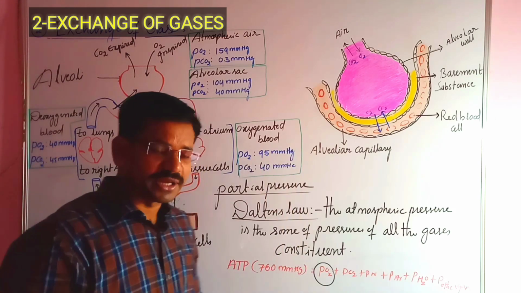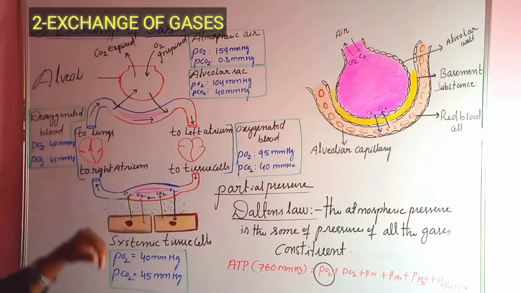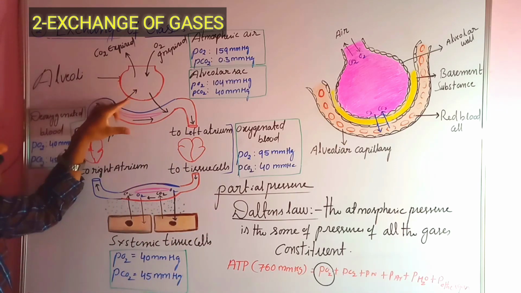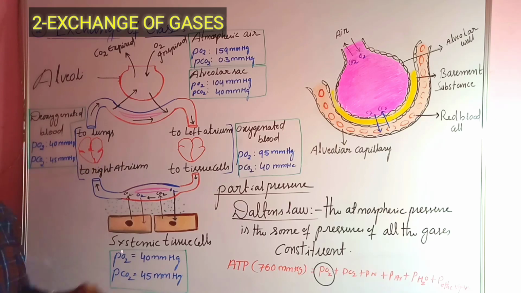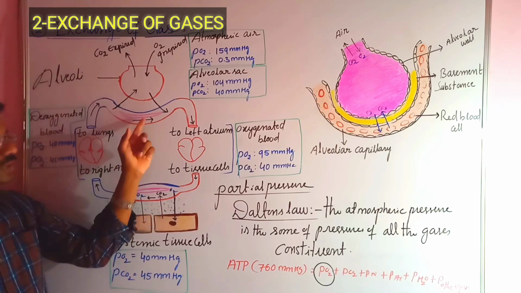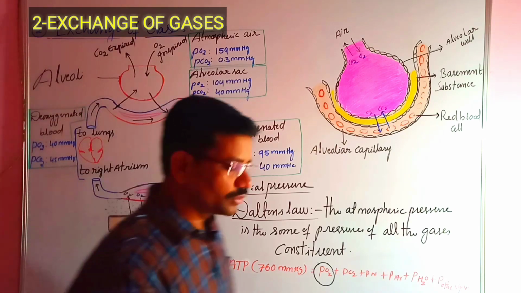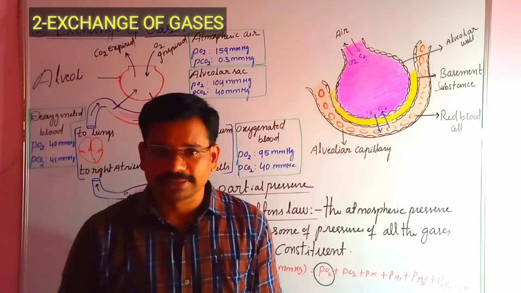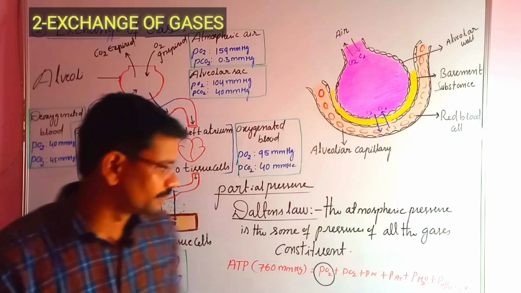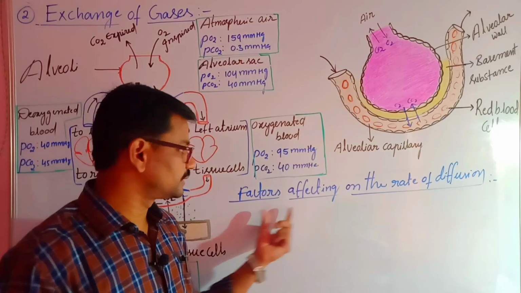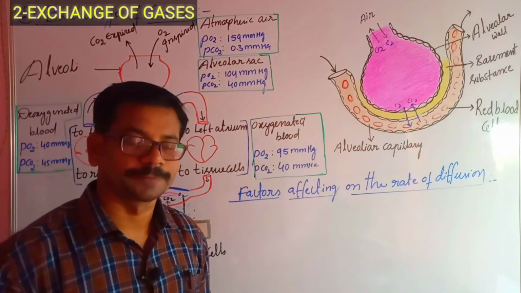There are two important areas where exchange of gases takes place. The primary site, the major site where the exchange of gases takes place, is between the alveoli and arterial blood, right? Now in this class we are going to talk about the factors that affect the rate of diffusion, right? What are the factors affecting the rate of diffusion?